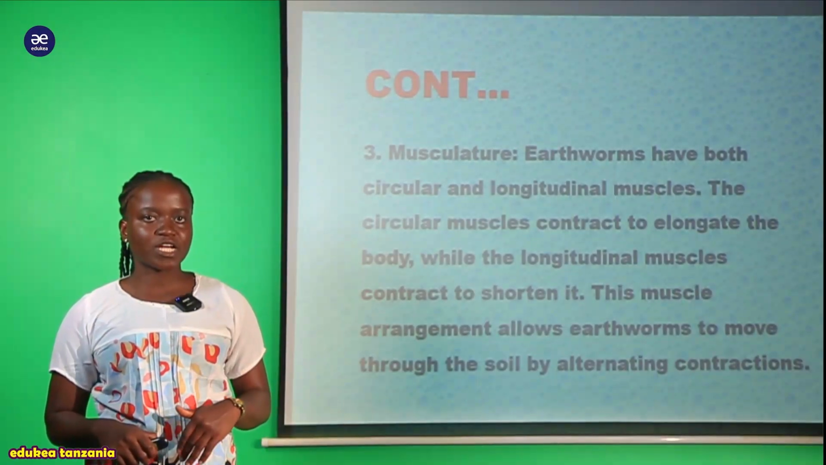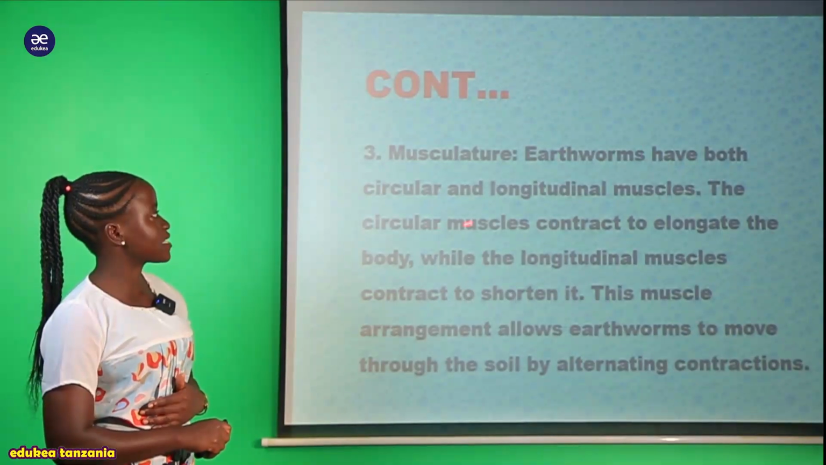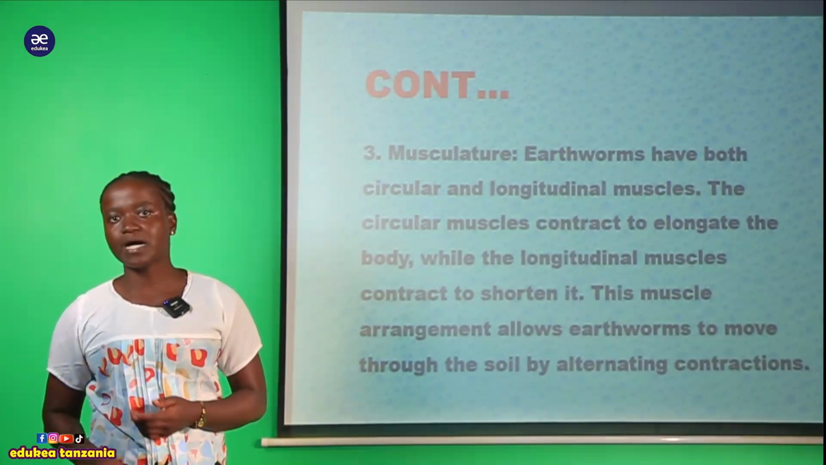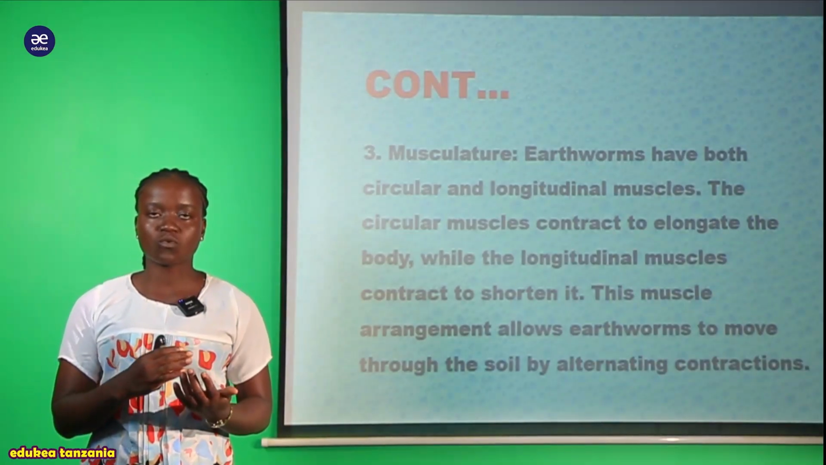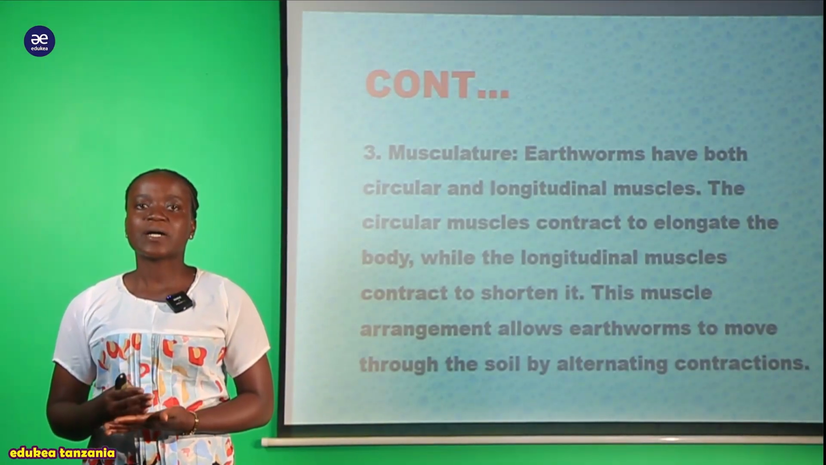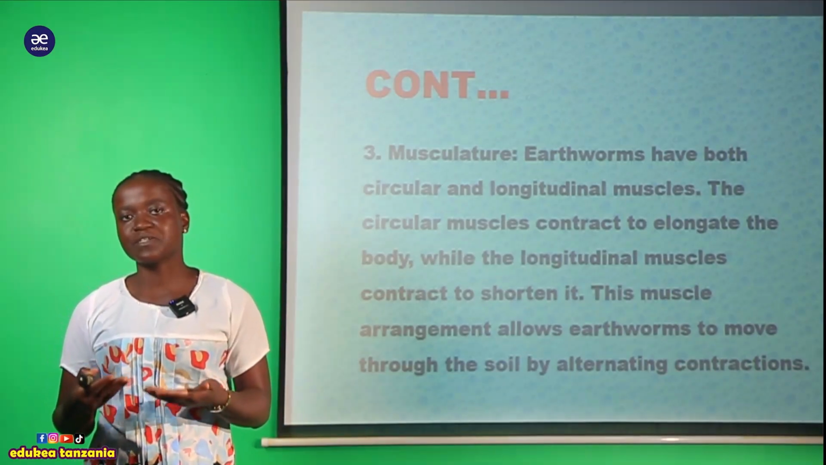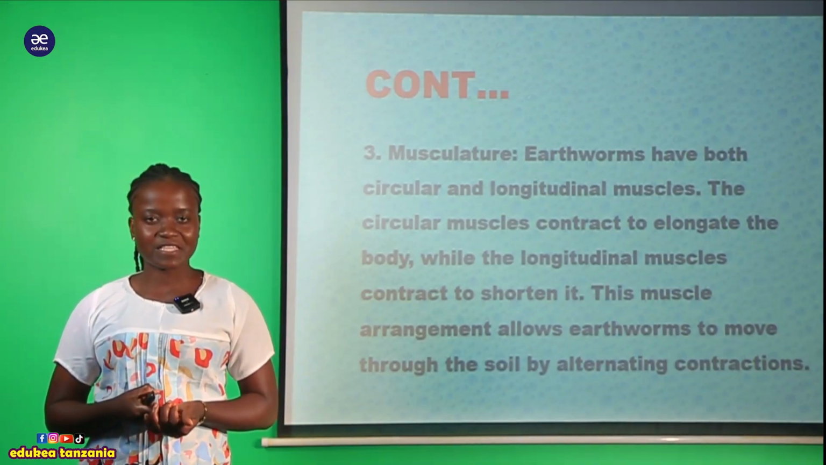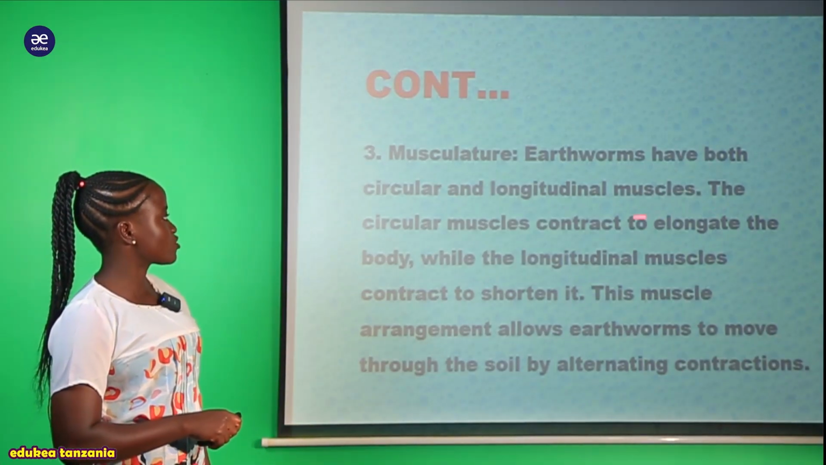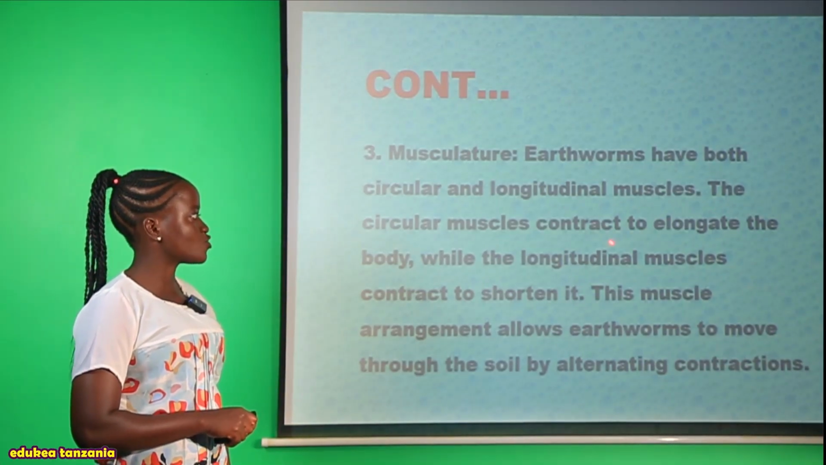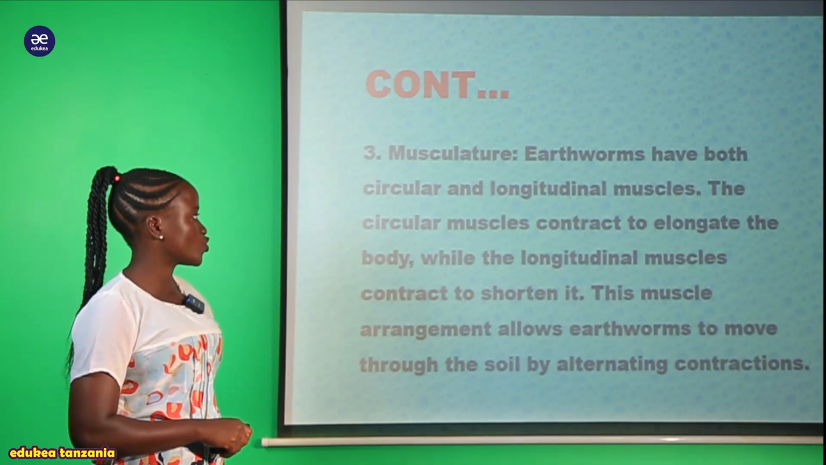So hii structure ambayo inapatikana kwa hao organism, mainly earthworms, have both circular and longitudinal muscles. Kwa muscles ambao wanapossess hao organism zinakuwa na zote longitudinal pamoja na ile circular muscle. And this is one of the advancement characters which is found within this phylum Annelida. So these circular and longitudinal muscles: circular contract to elongate the body, while the longitudinal muscles contract to shorten it.